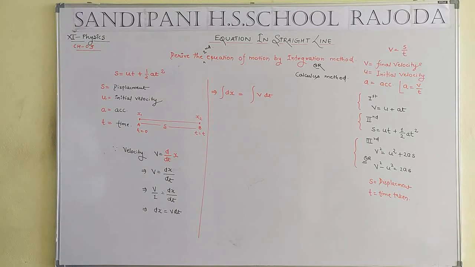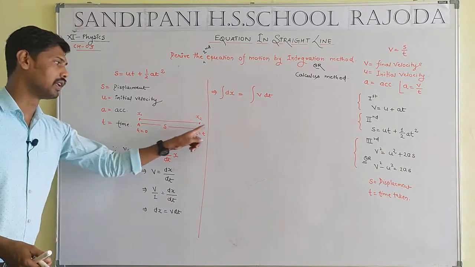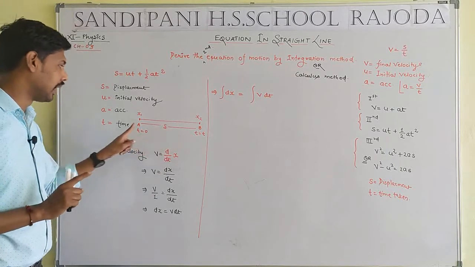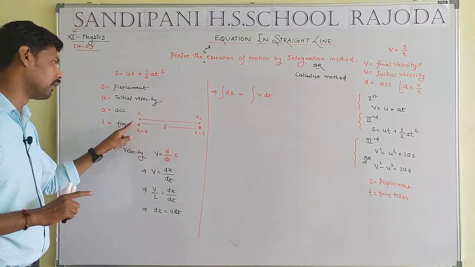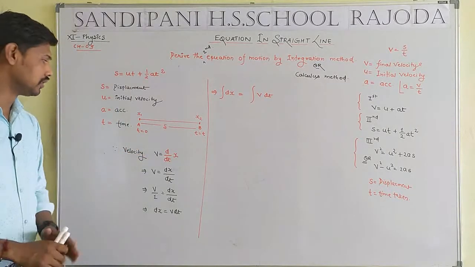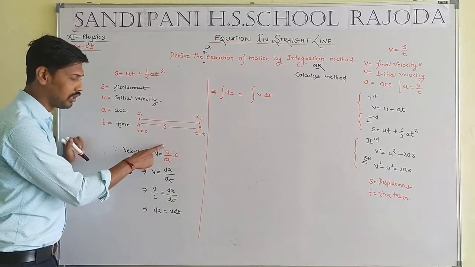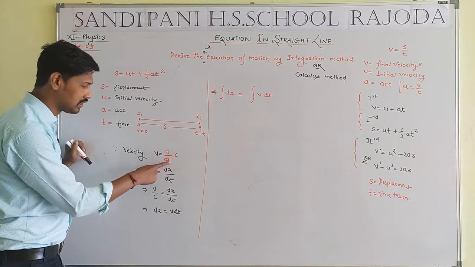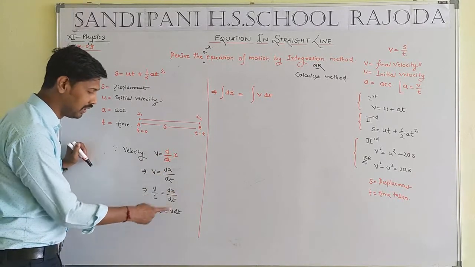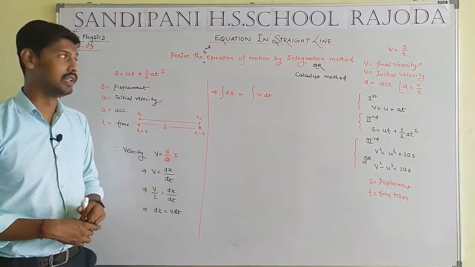That means the distance between capital A and capital B will be equal to capital S. Time will be equal to 0 at point A and time will be equal to t at point B. Let's see from the start. v will be equal to the rate of change in displacement, such that v = dx by dt. Cross multiplying, dx will be equal to v dt.